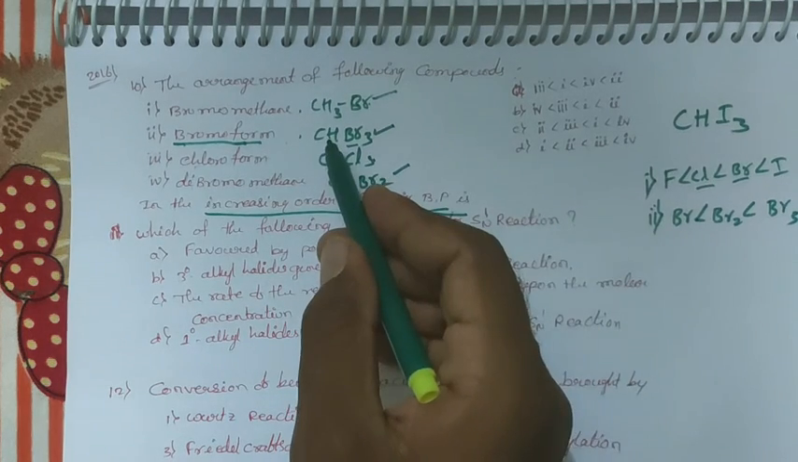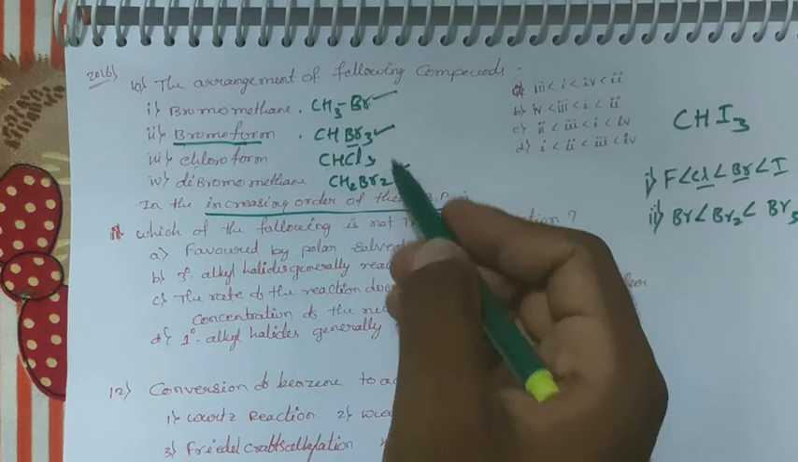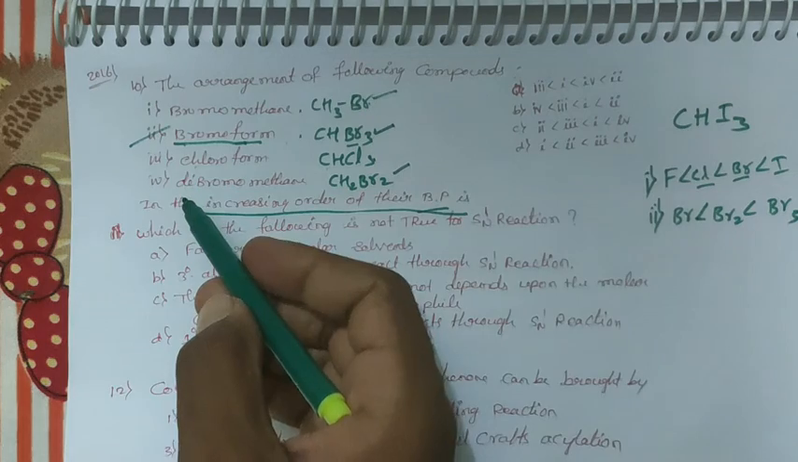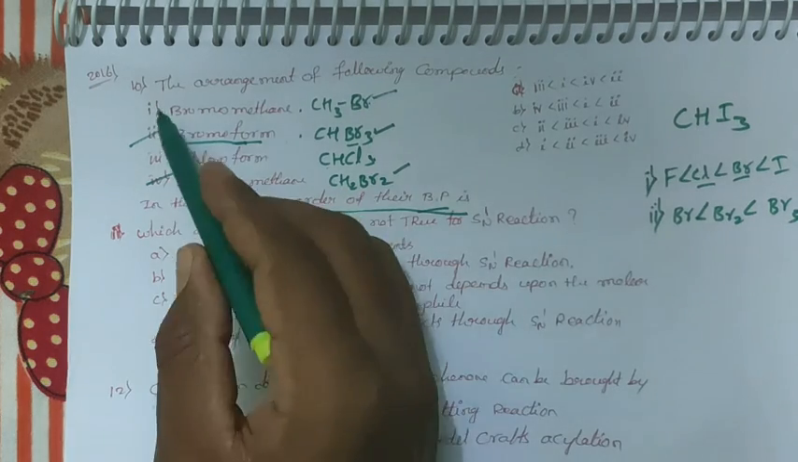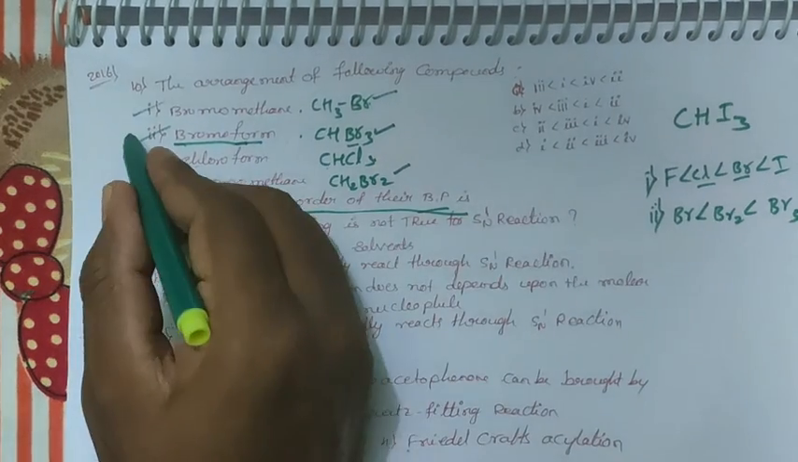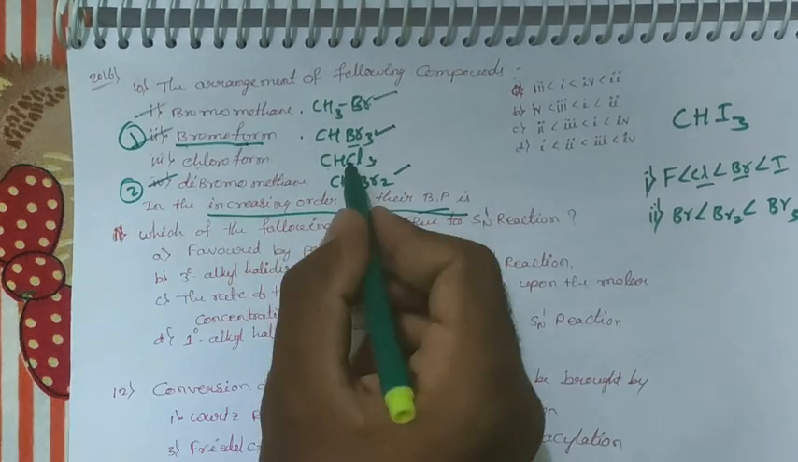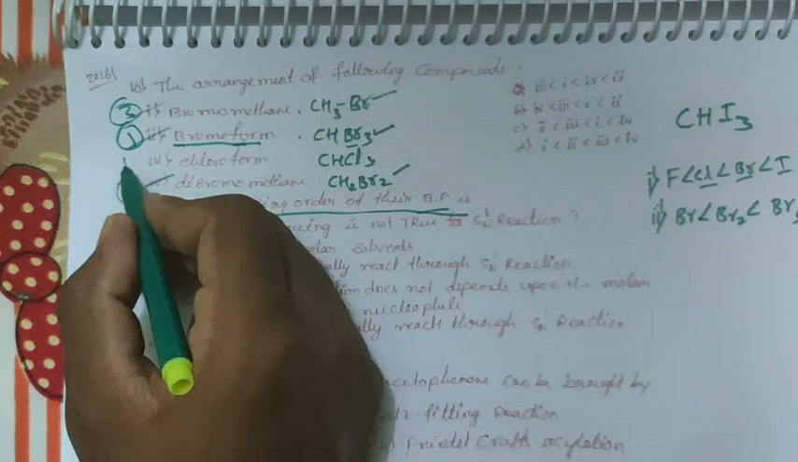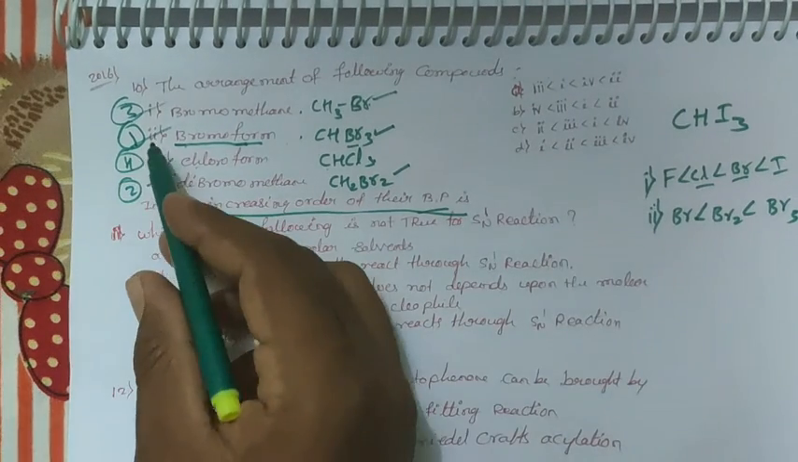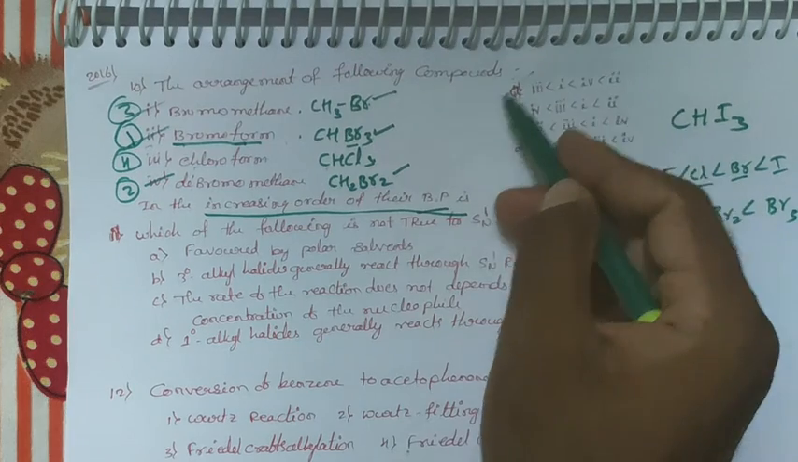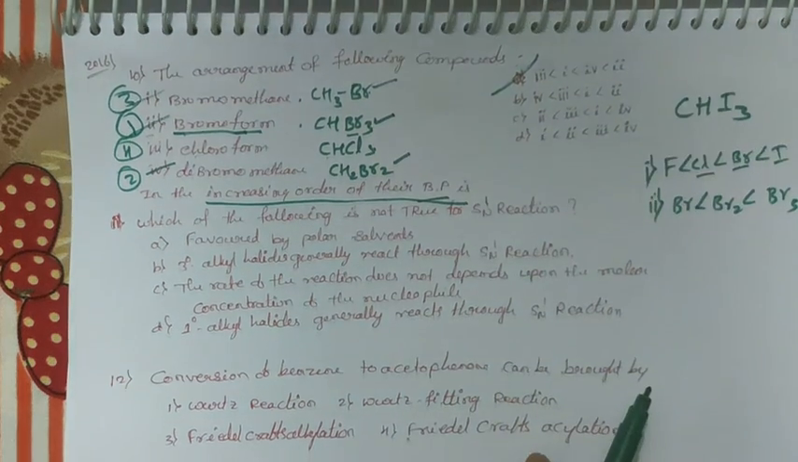Therefore, first one is 2. Next one is 4. Next one is first. Therefore, you see here, this is first. Next one, this is second. Next one, this one is third, and next one is fourth. Therefore, the order here is 2, 4, 1, 2. This is our answer.